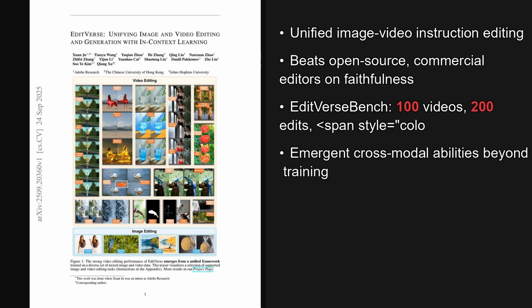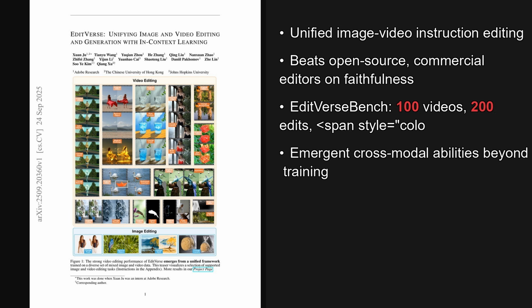I'm Alex. Today we are looking at a paper from the Hugging Face trending list, published on September 24, 2025, just yesterday. The big idea is a single model that unifies image and video generation and editing through one token sequence, delivering instruction-based edits that beat existing open source and several commercial systems. The paper is titled EditVerse, Unifying Image and Video Editing and Generation with In-Context Learning. And as we will see later, the results are really impressive.